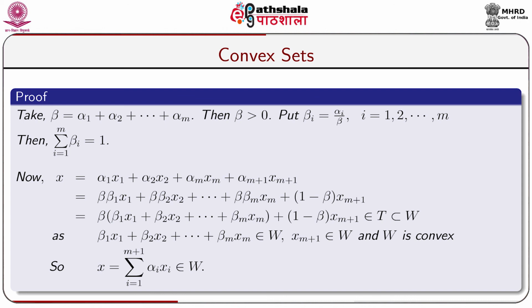This belongs to capital T and T is a subset of W, as beta 1 x1 plus beta 2 x2 plus ... plus beta m xm belongs to capital W and x m plus 1 belongs to capital W and W is convex. So, x equal to sigma i equal to 1 to m plus 1 alpha i xi belongs to capital W.